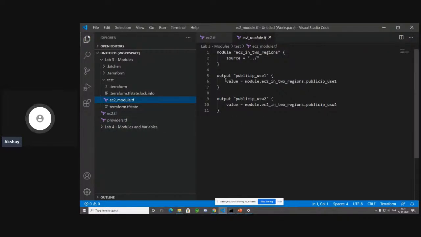Okay. Now over here, the way we are going to refer to the output blocks is we are specifying the module name as well as the output name.